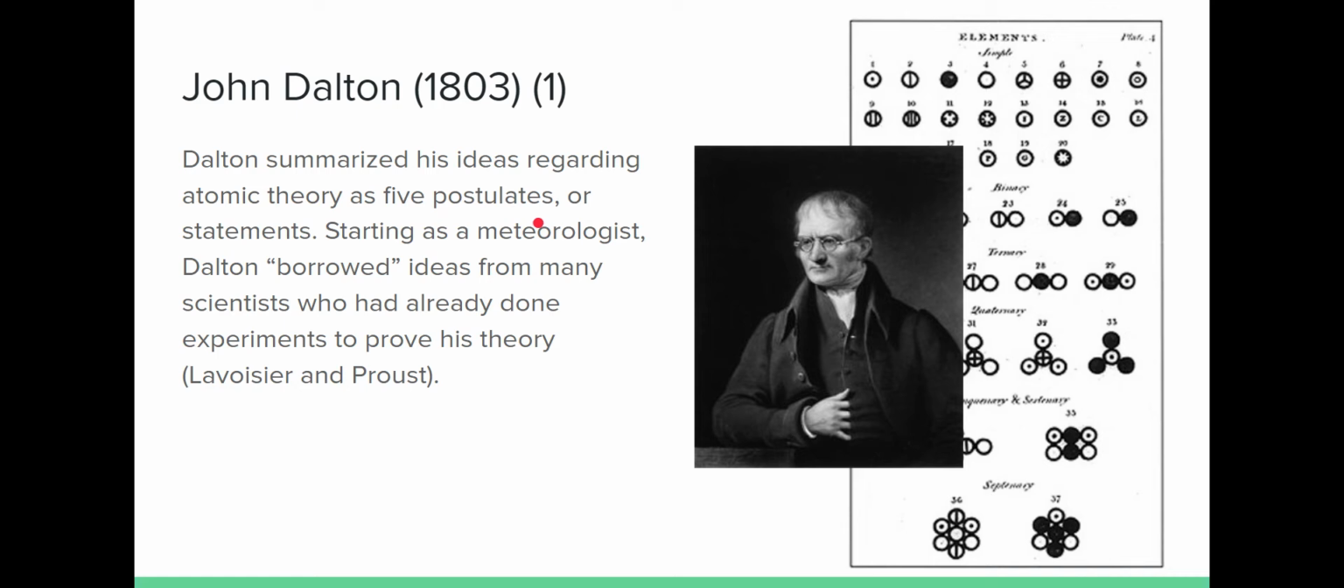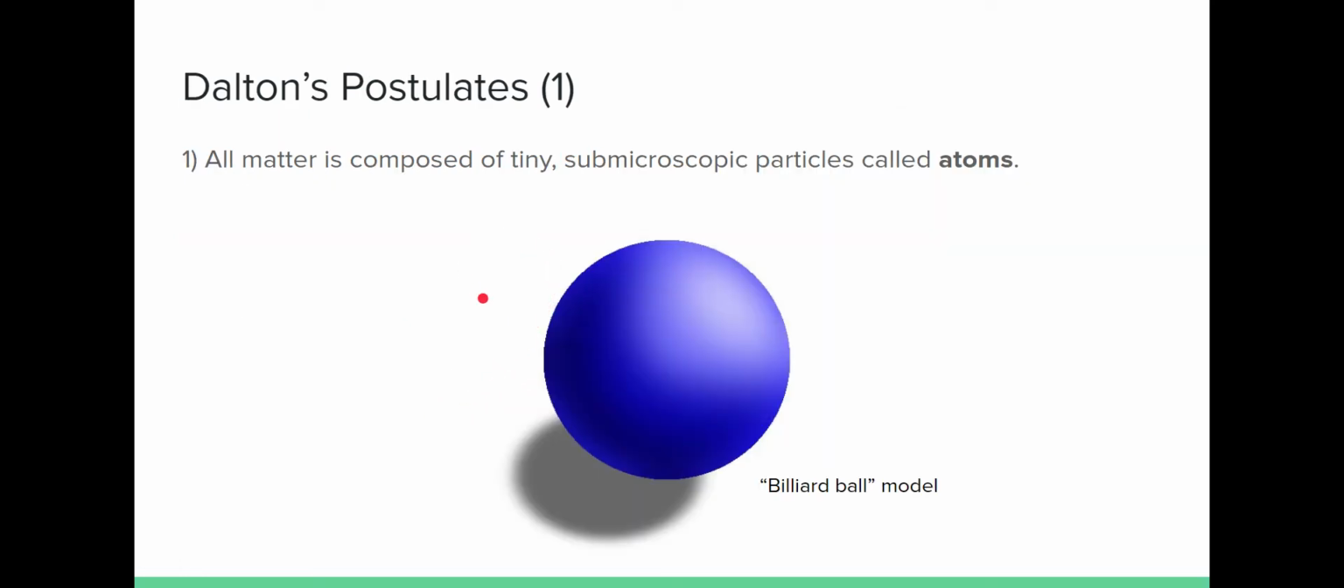He really was a meteorologist, so some of the experiments he actually did, but for a lot of his atomic theory, he actually took ideas from other scientists that had done work before him, specifically Lavoisier and Proust, and he had also read about the ideas that the two other Greek philosophers had come up with. The first postulate of Dalton's is fairly simple. All matter is composed of tiny submicroscopic particles called atoms.